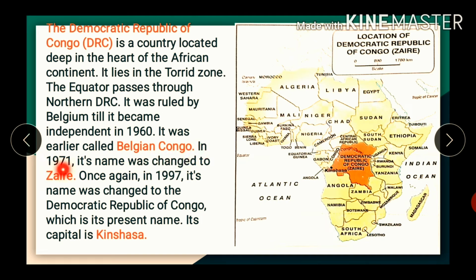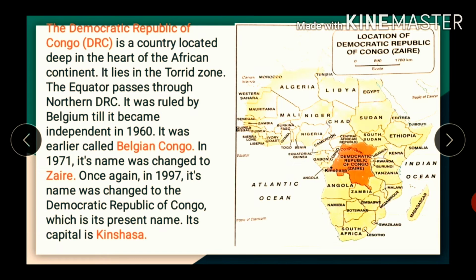In 1971, its name was changed to Zaire. Once again, in 1997, its name was changed to the Democratic Republic of Congo, which is its present name. Its capital is Kinshasa.